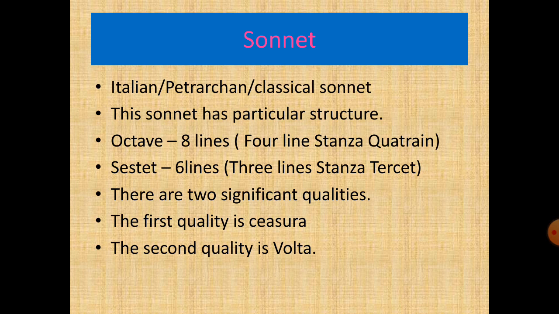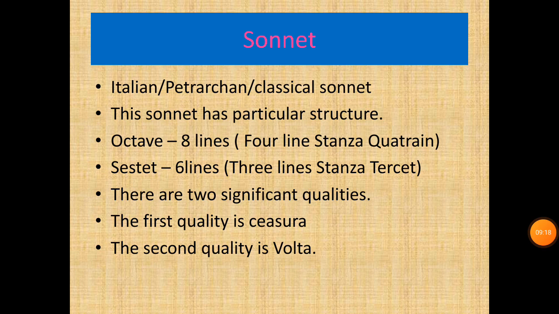This type of sonnet is divided into two parts. Dear students, in this slide you can see that these two parts are the octave and the sestet. In the octave we have two stanzas, and each stanza has 4 lines, and these 4 lines are called a quatrain.